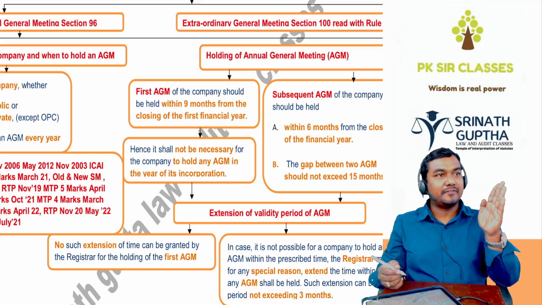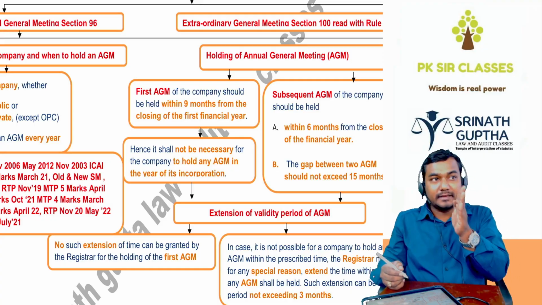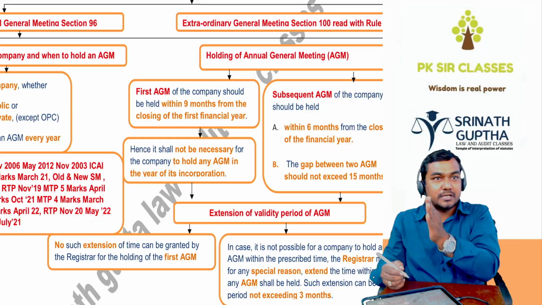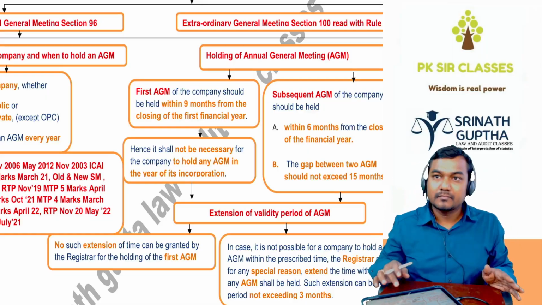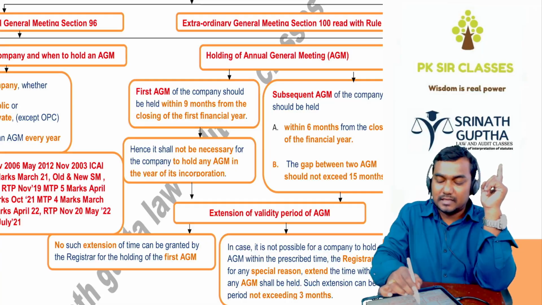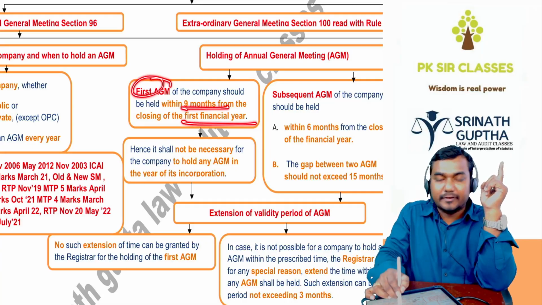If the company conducts the first AGM within 9 months from the end of the first financial year, there is no need for an AGM in the year of incorporation. So every company has to hold the first AGM within 9 months from the end of the first financial year.